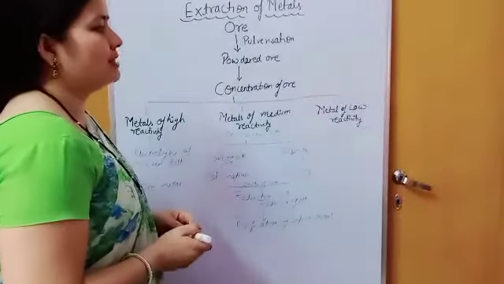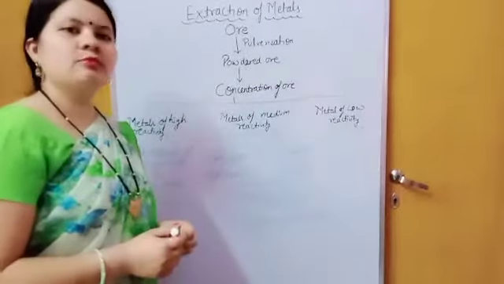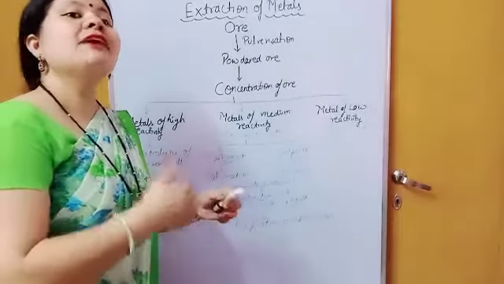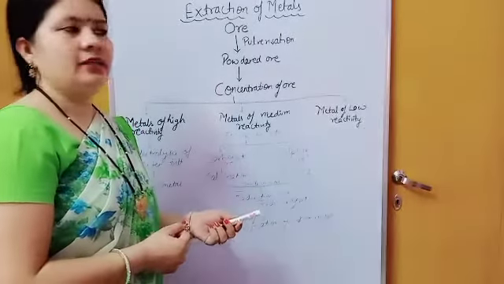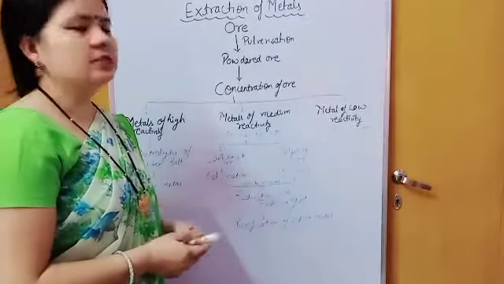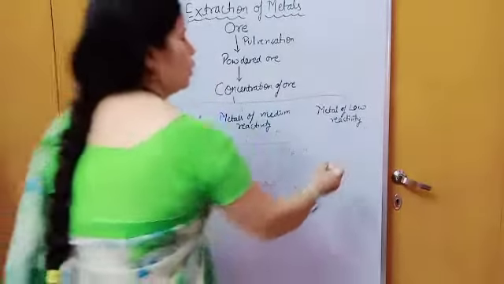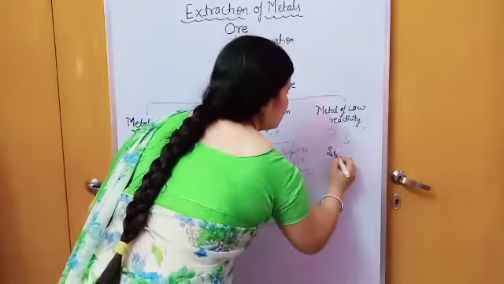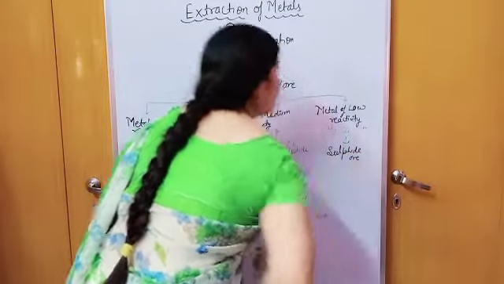Okay, now next is metals of low reactivity, for example mercury or copper. Generally they are low reactive metals, and their sulfides are present, either HgS, that is cinnabar, or CuS, it depends कि किस type का आप use कर रहे हैं. Generally their sulfide ore is present.